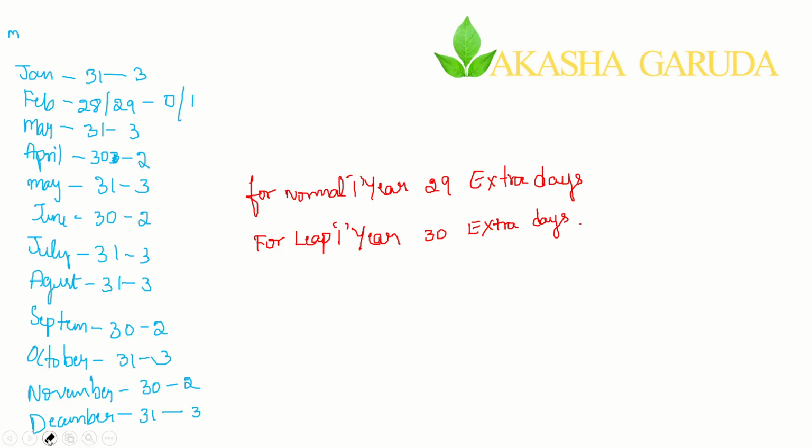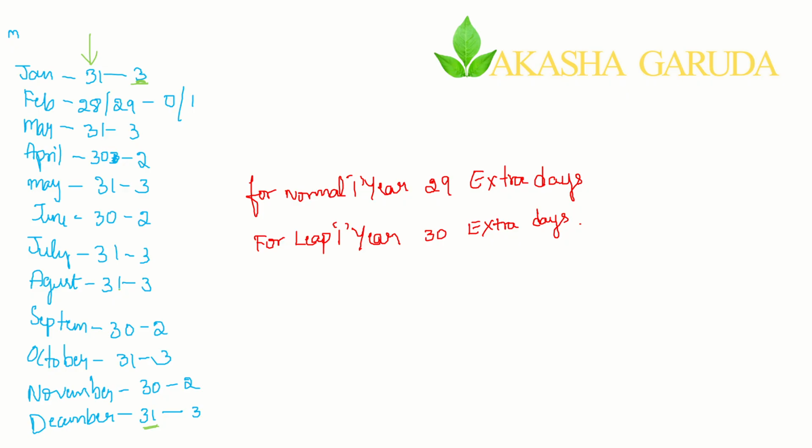Okay. Now in previous slides we have seen, for a normal year how many extra days, for a leap year how many extra days, and some 3 points. While defining extra days, I told you what extra days are. Likewise, if you are calculating for each month, you need to remember this: for January how many days exactly, for February for a normal year how many days, for a leap year how many days. Likewise the same for March, April, May, June till December, how many extra days.